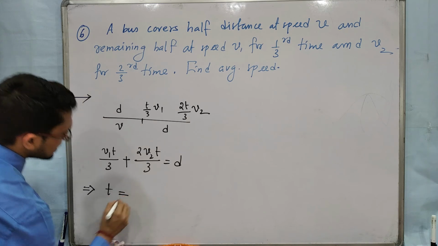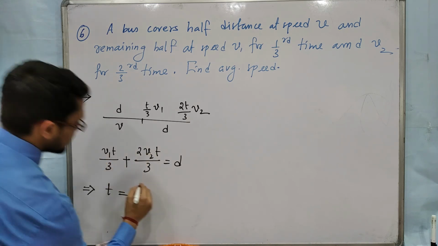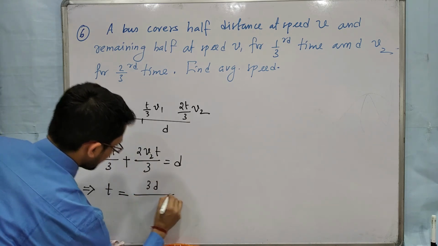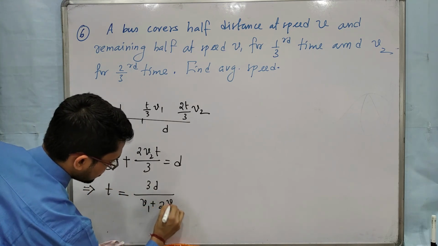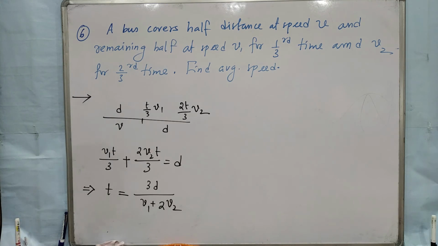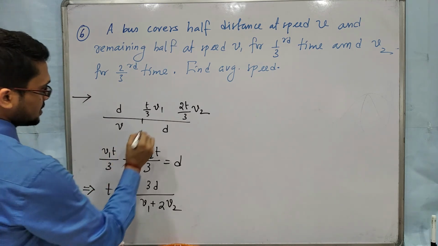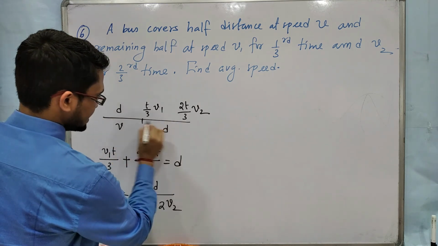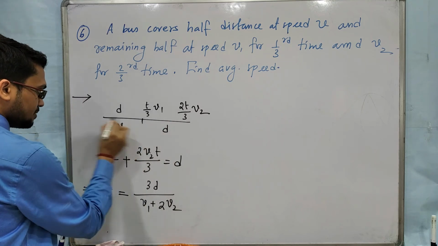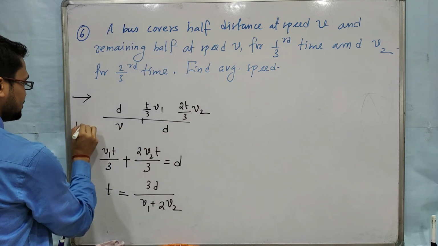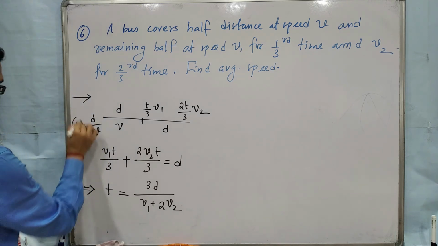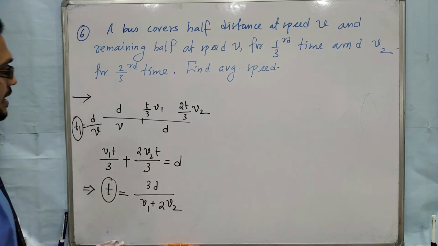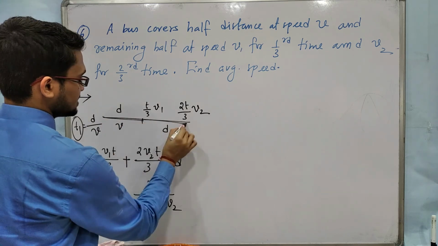So t will be what? Take t common. You will get 3d by v1 plus 2v2. Clear? So this is the time for covering this distance. The time required to cover the other distance will be t1, that is d by v. So we have two times, t1 and t, and total distance 2d.